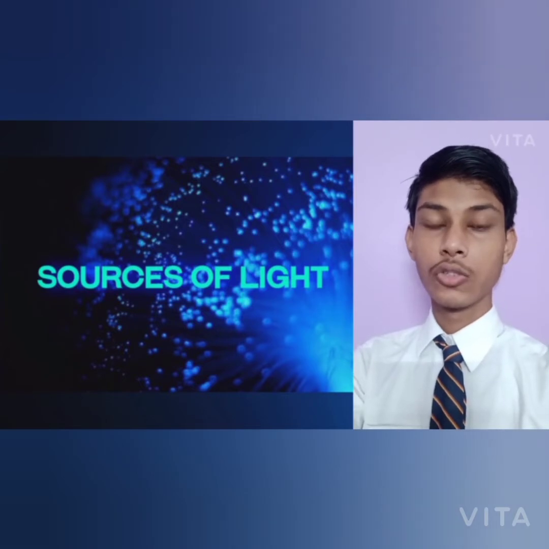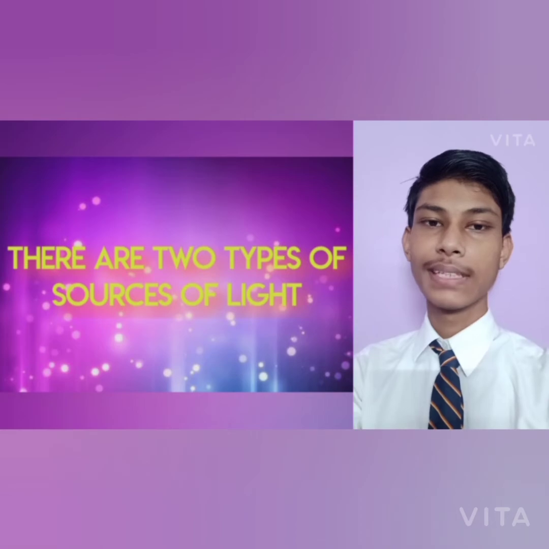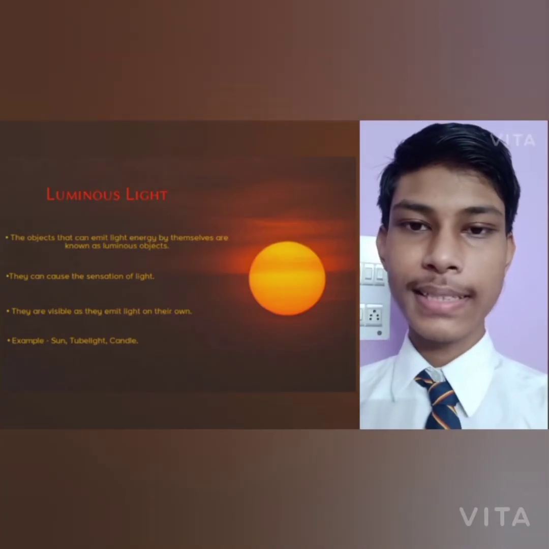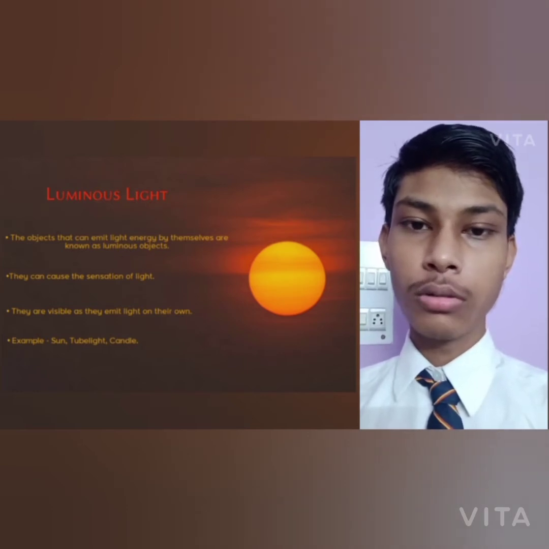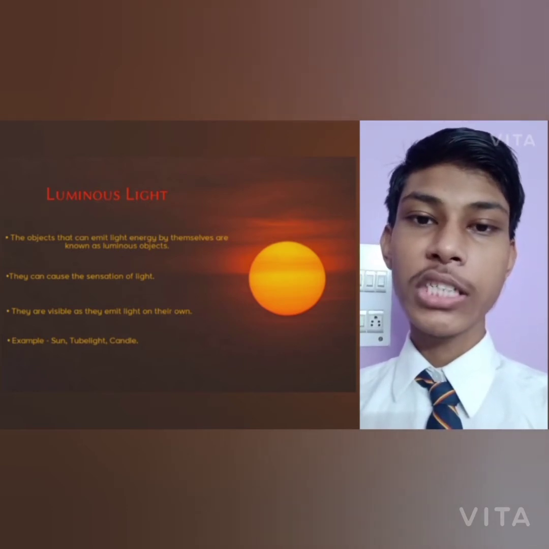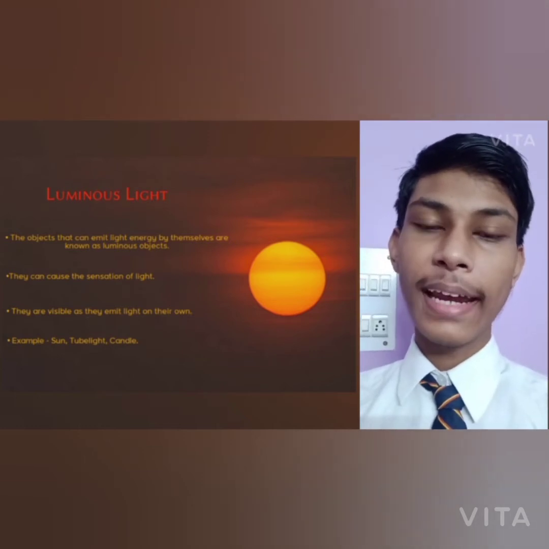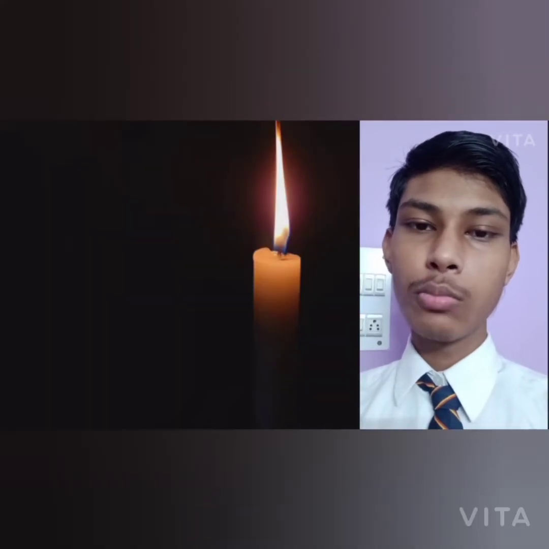Sources of light. So basically there are two types of sources of light, namely the luminous and the non-luminous light source. Luminous light sources are basically the objects which can emit light energy on their own. They can cause the sensation of light and are visible as they emit light on their own. Examples of luminous light sources include sun, candle, tube light, etc.